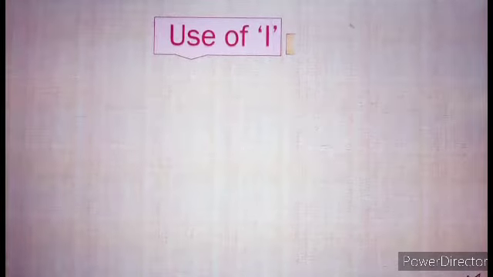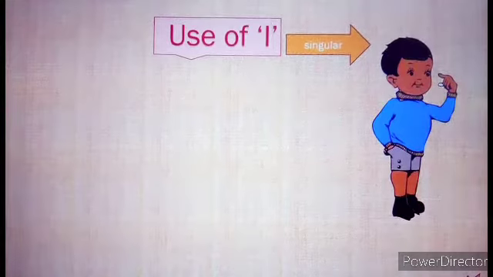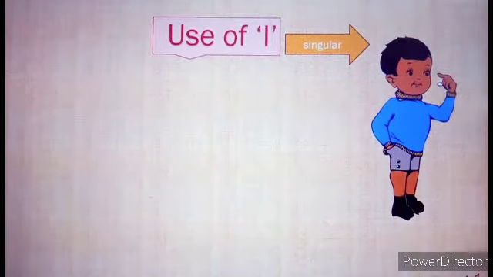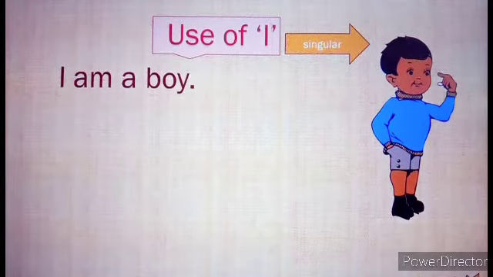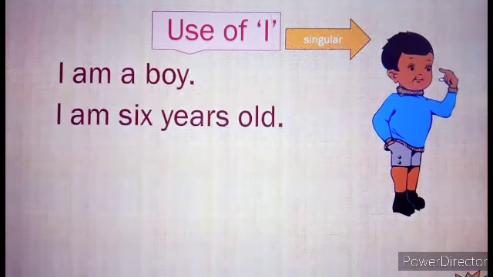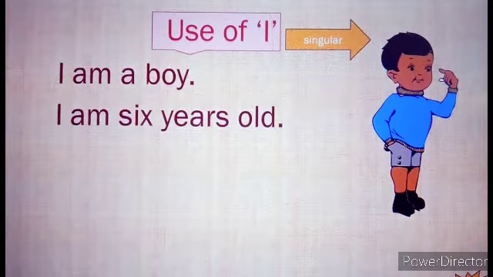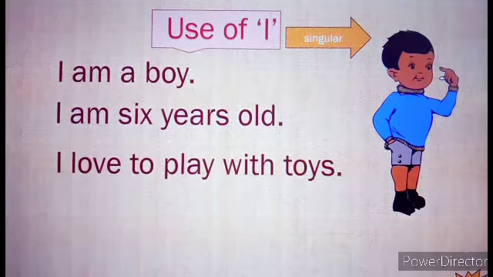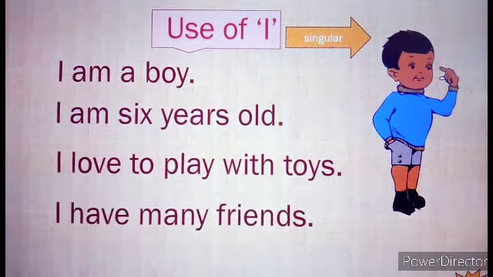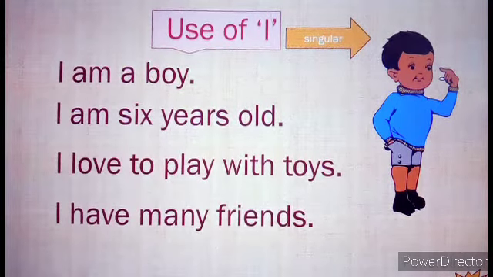Use of I. When we say something about ourselves, then we use I. For example, I am a boy. I am 6 years old. I love to play with toys. I have many friends.